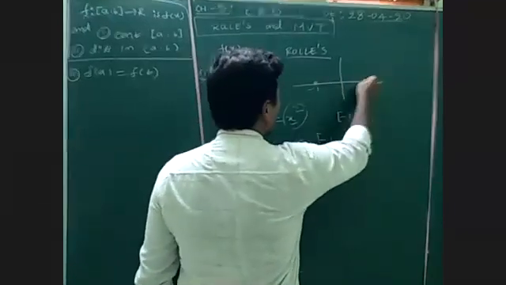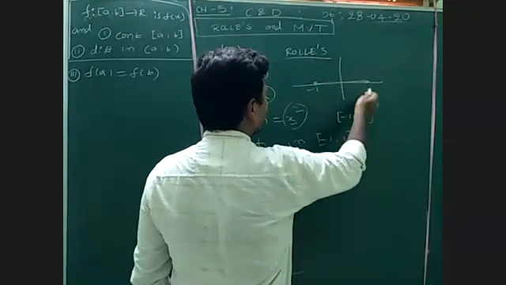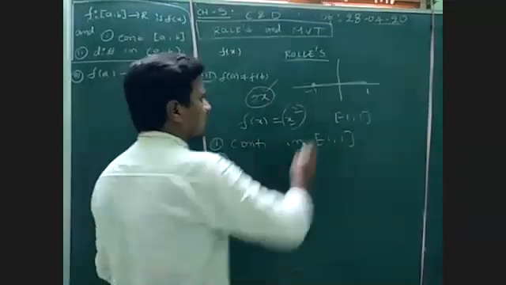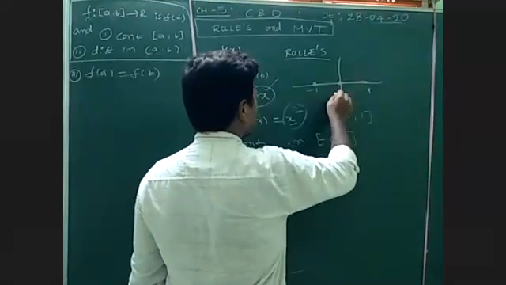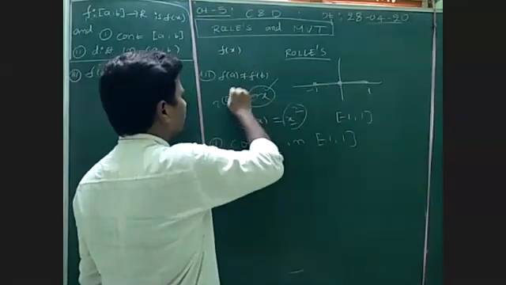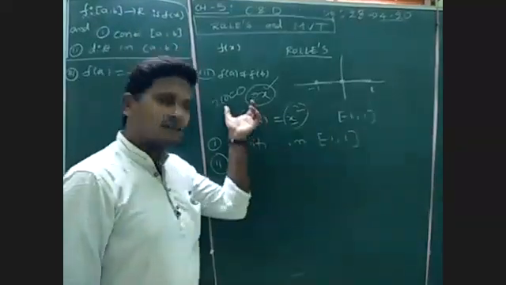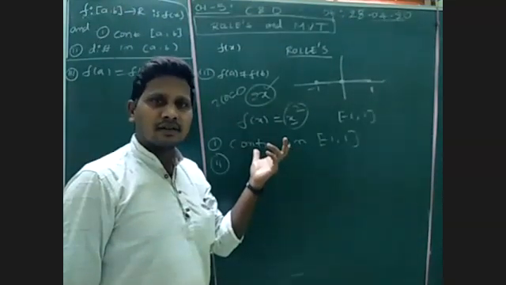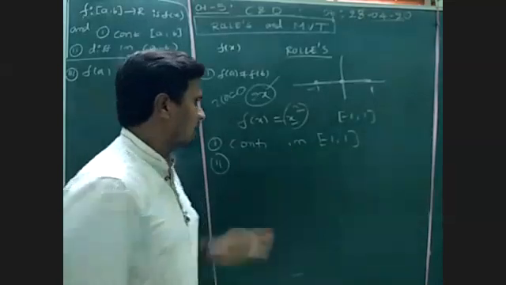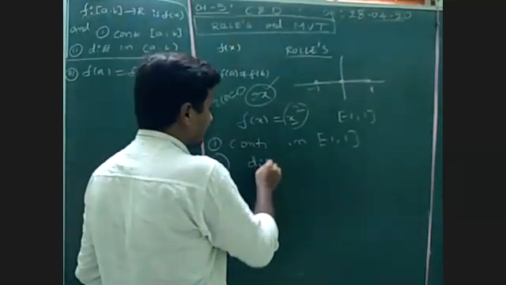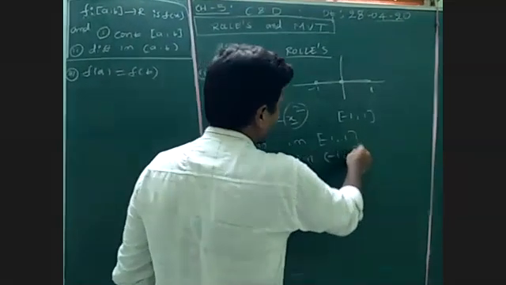You can substitute any value between -1 and 1, and it will be finite; substituting 0 gives 2 into 0, which is finite. So it is continuous and differentiable in the open interval (-1, 1).